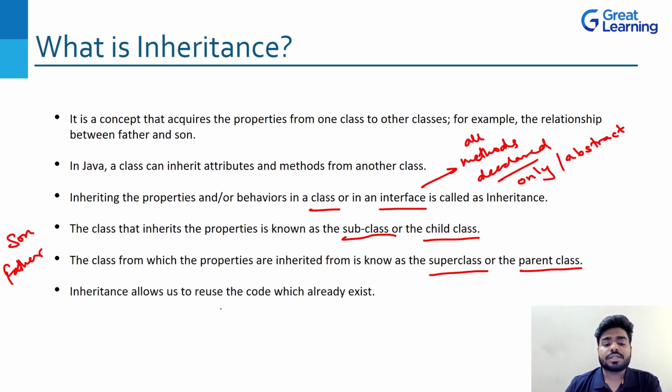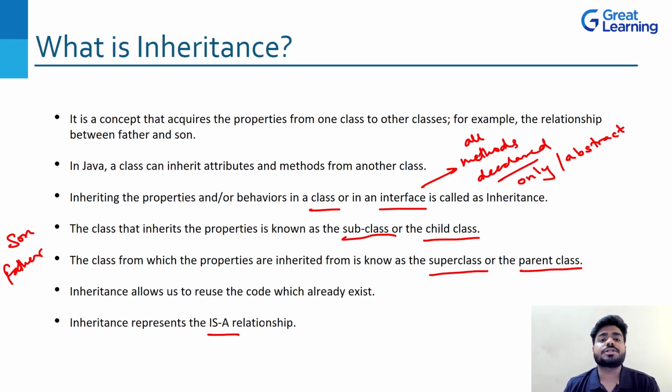Okay. The next point is the class from which the properties are inherited is known as superclass or parent. That is what I have told you, right? So in this case, father will be my parent class or superclass and son will be my subclass or child class. Inheritance allows us to reuse the code which already exists. Obviously, inheritance is useful for that. Inheritance represents the is-a relationship. What is this is-a relationship? Is-a relationship is something like in your environment, whatever things are having an is-a relationship, right? That is what inheritance is. So if you talk about son and father, there's an is-a relationship, right? So this is how we call inheritance an is-a relationship, okay?